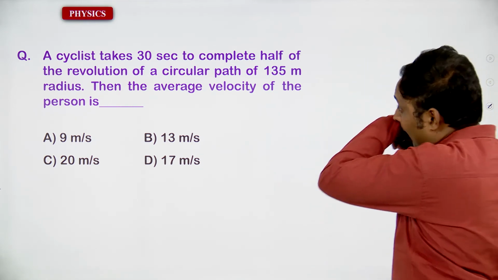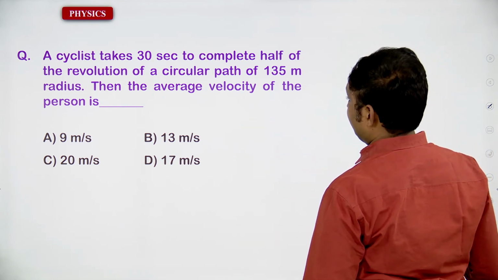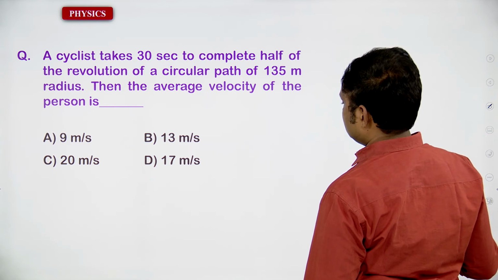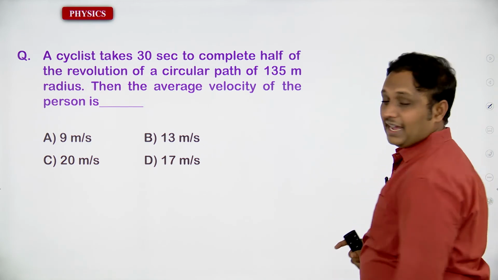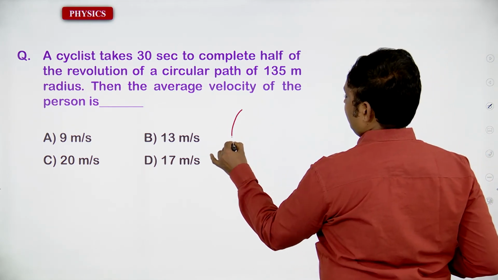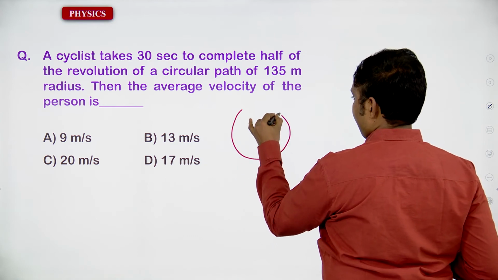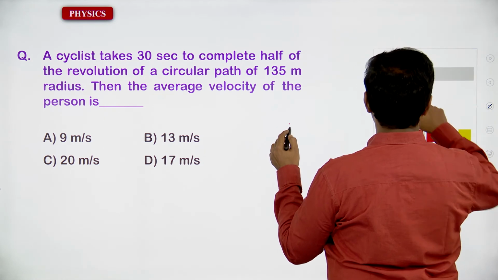A cyclist takes 30 seconds to complete half a revolution. You have to take the diagram for that. A cyclist used to complete the revolution, just you have to take that.